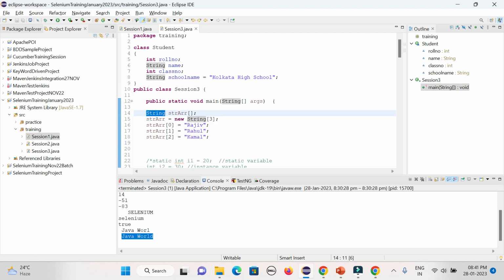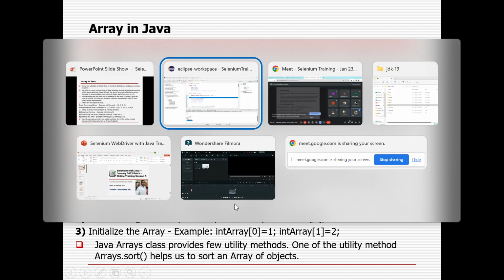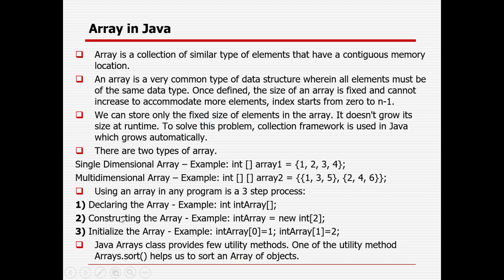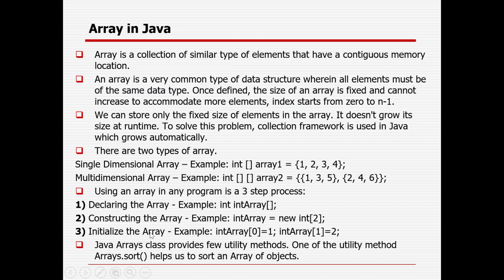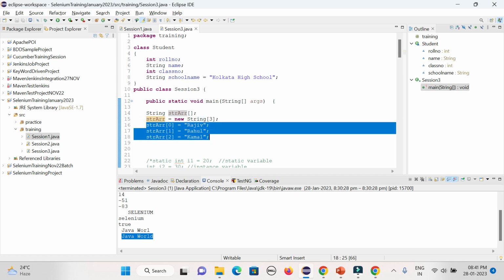String type. So now we have defined the three variables. So this is the three-step process. The first one is I have declared the array. This is the type of the array, this is the name of the array, and this is the dimension of the array. And then I have defined the construction, meaning the size of the array, and then I have initialized the array details, meaning the values at positions 0, 1, 2.